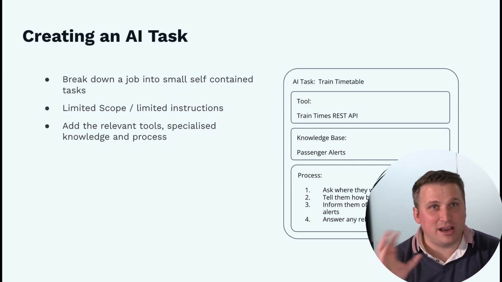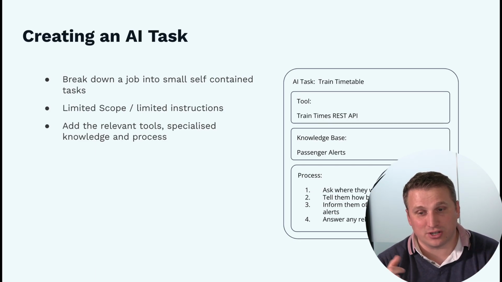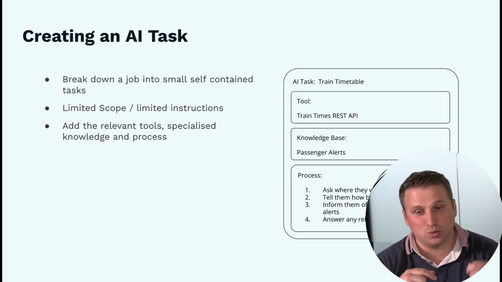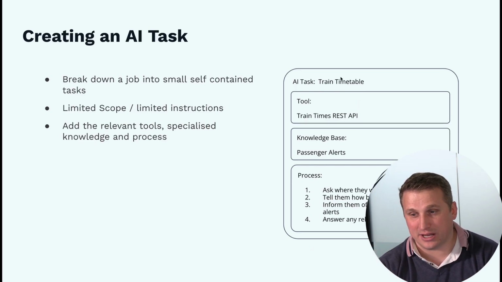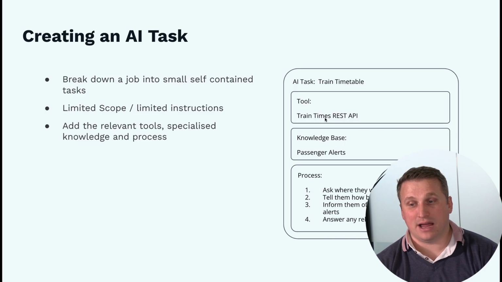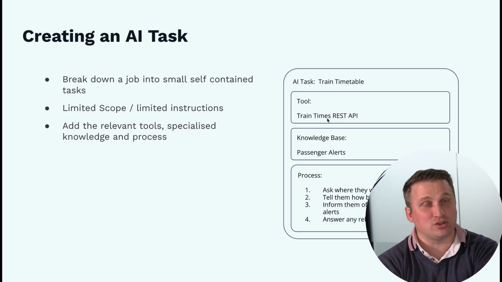So when we're creating an AI task, the trick is to limit the scope with limited instructions, and then we add the relevant tools and specialized knowledge and processes for that task. If we're looking at a train timetable task, we might have a REST API to be able to go and get the real train times.